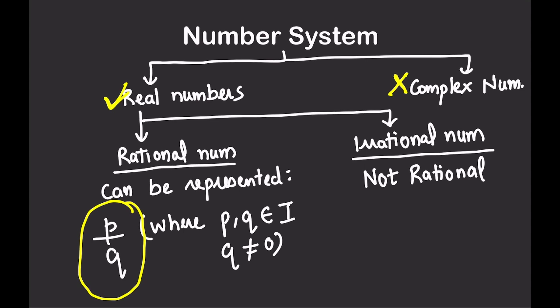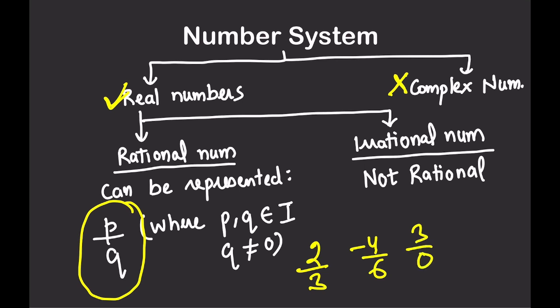Where P and Q are integers, those numbers are rational numbers, like 2 by 3. Yes, 2 is an integer, 3 is an integer, so 2 by 3 is a rational number. Minus 4 by 6. Minus 4 is an integer, 6 is an integer, so minus 4 by 6 is a rational number. What about 3 by 0? It cannot be a rational number.